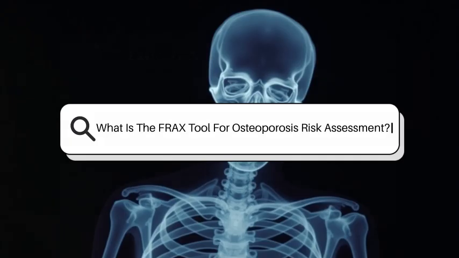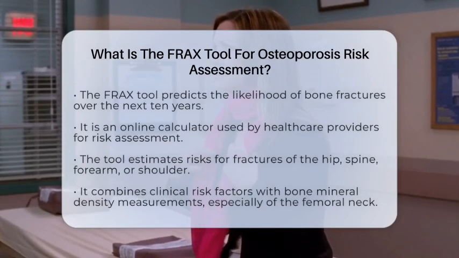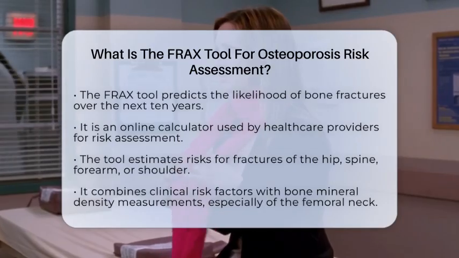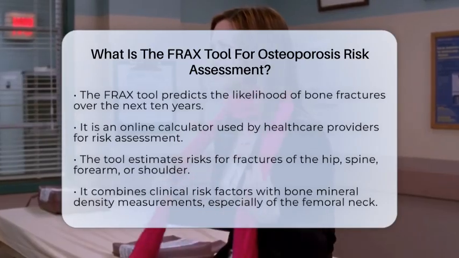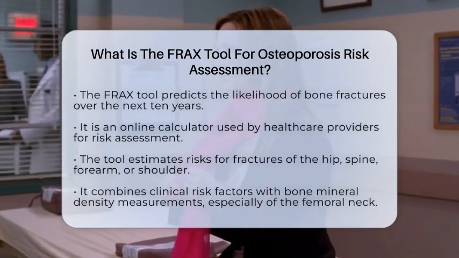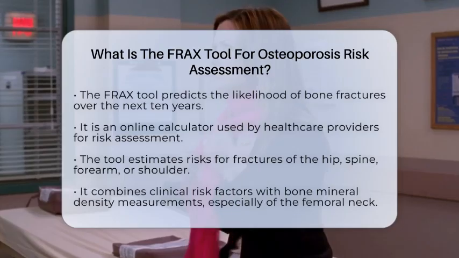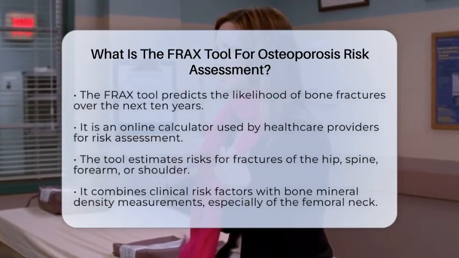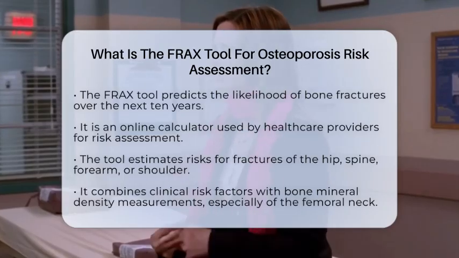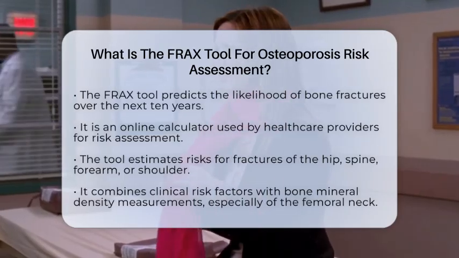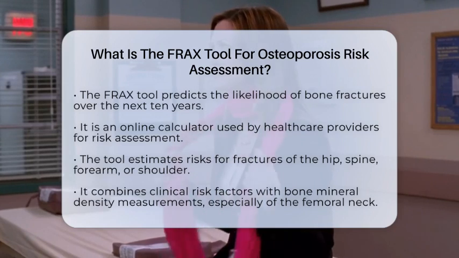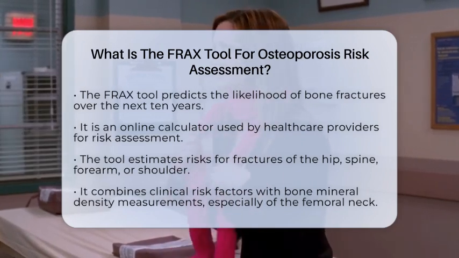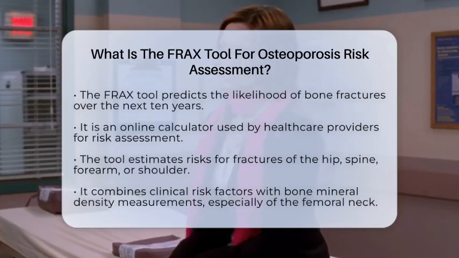What is the FRAX tool for osteoporosis risk assessment? Imagine being able to predict your chances of breaking a bone in the next decade. That's what the FRAX tool helps healthcare providers do. It is an online calculator designed to estimate the risk of fractures like those of the hip, spine, forearm, or shoulder over 10 years. This tool combines various clinical risk factors with bone mineral density measurements, especially of the femoral neck, which is part of the thigh bone near the hip.